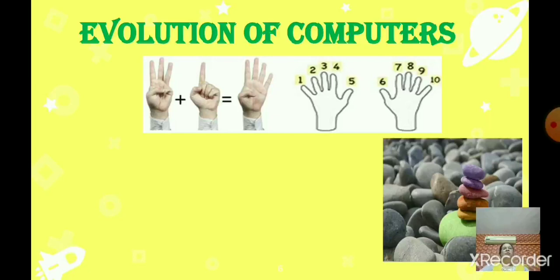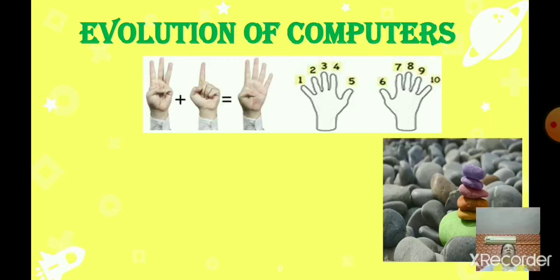So do you know, in olden days how people were calculating? They were using fingers, toes, stones, sticks, pebbles for calculating. So early humans, or you can say in ancient times, how were people calculating? They were taking simple tools like stones, pebbles and fingers for counting purposes. Then they started drawing lines for doing calculations and keeping records. So can you give an example of early counting devices? Fingers, toes, stones, pebbles.